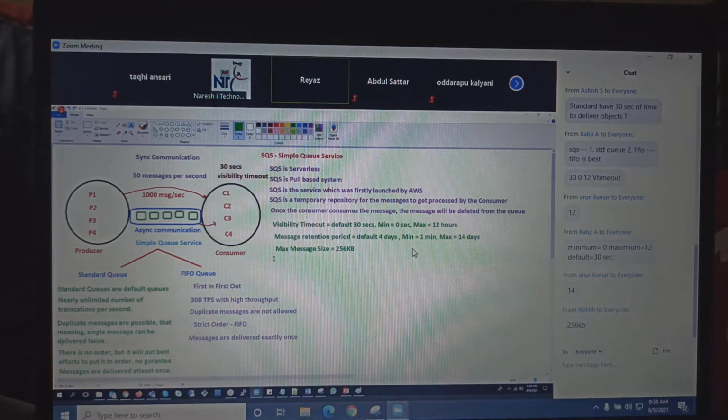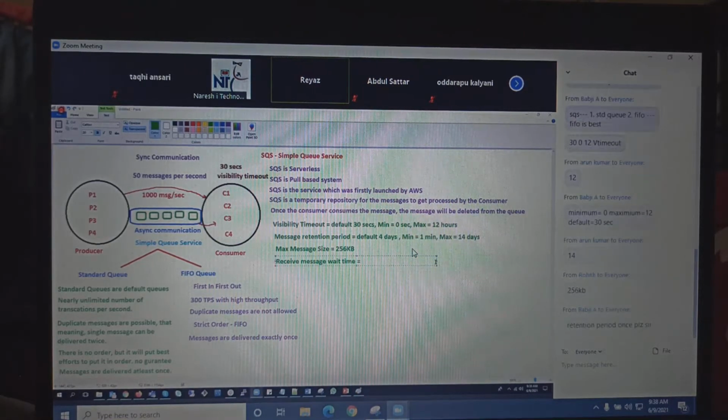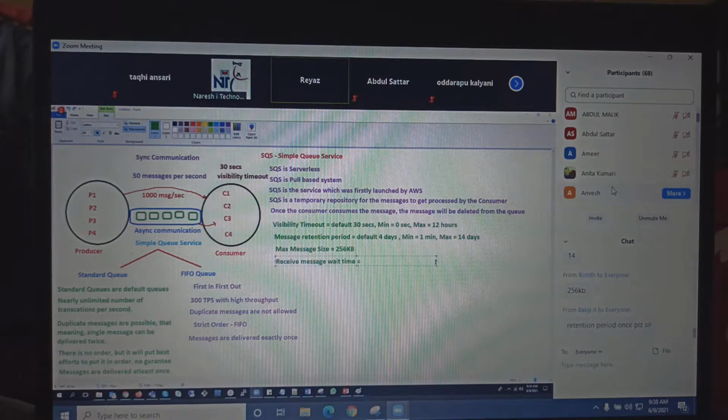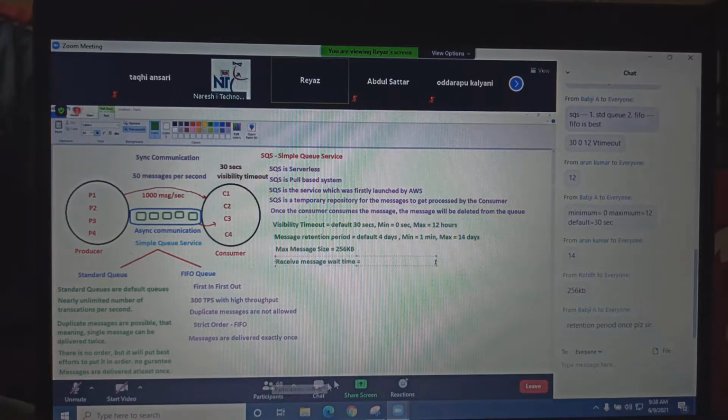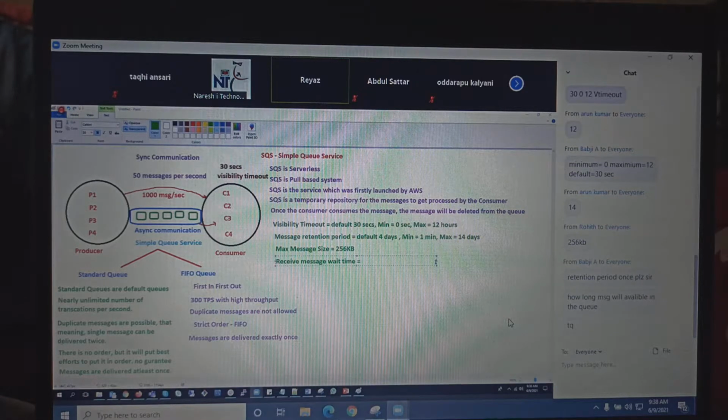Right? And then we have a property called receive message wait time. Retention period: how long the message will be available inside the queue if the consumer has not processed it? That is called retention period. How long the messages will be there inside the queue. Guys, so receive message wait time. Receive message wait time meaning, there is a concept called short polling and long polling.